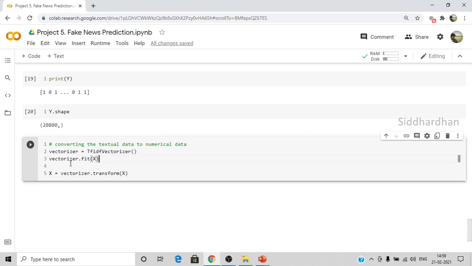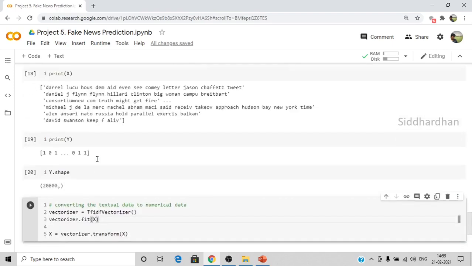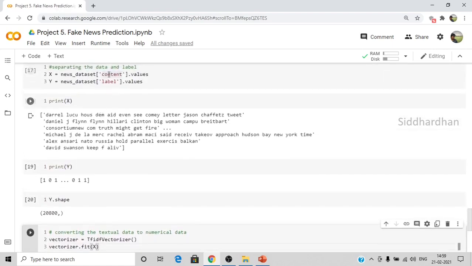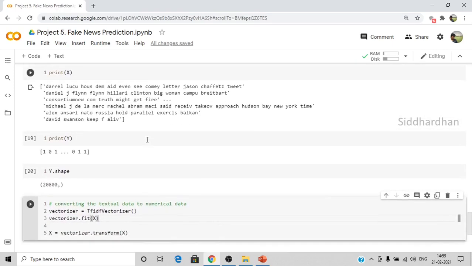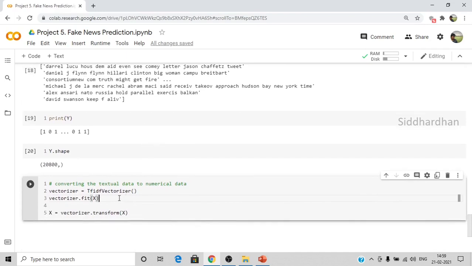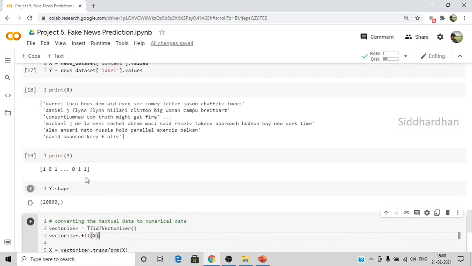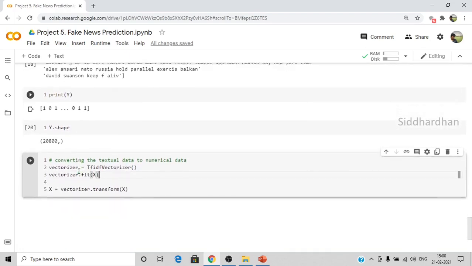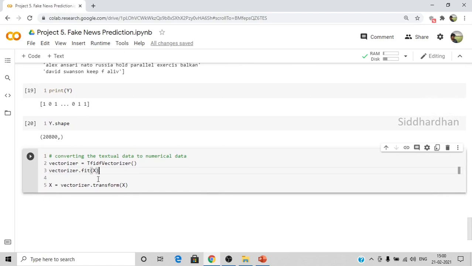What I'm doing is fitting this vectorizer function with this X value. X is nothing but this content column, so all these words will be converted to their respective feature vectors. We don't need to do this in the case of Y, because Y is already a number, already a label, right? So we are fitting this with X, and this transform function will convert all these values to their respective features. I'll run this.